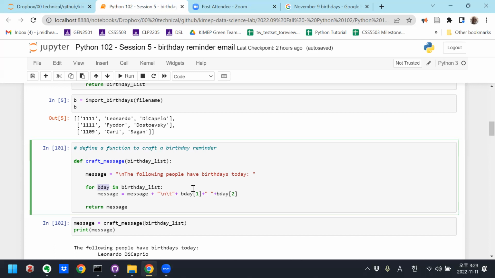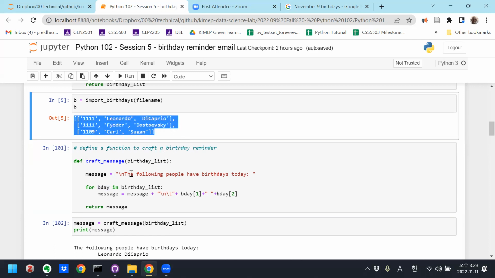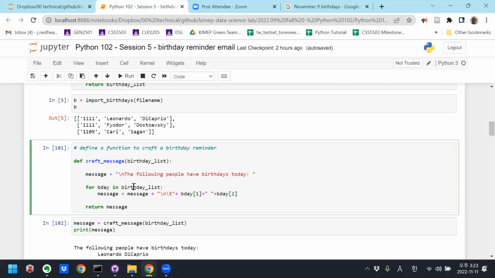And if I pass in this list with 3 birthdays, then for birthday in birthday list, it's going to run that 3 times, right? And it'll append Leonardo DiCaprio, Fyodor Dostoevsky, Carl Sagan. And then it's going to return that message. So this function doesn't print anything, but it returns the string with all the appended birthdays.